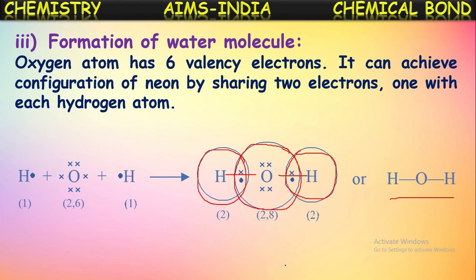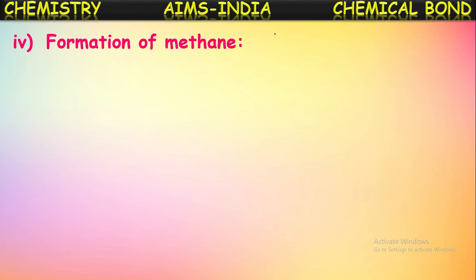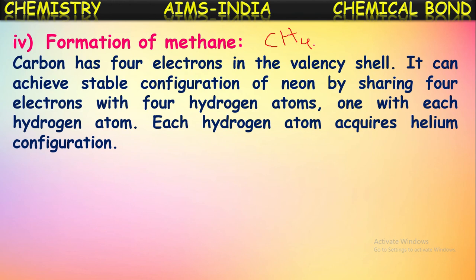Okay, let us see one more example. Formation of methane molecule. The molecular formula of methane is CH4. Here the central atom is carbon. Carbon has 4 valence electrons, isn't it?